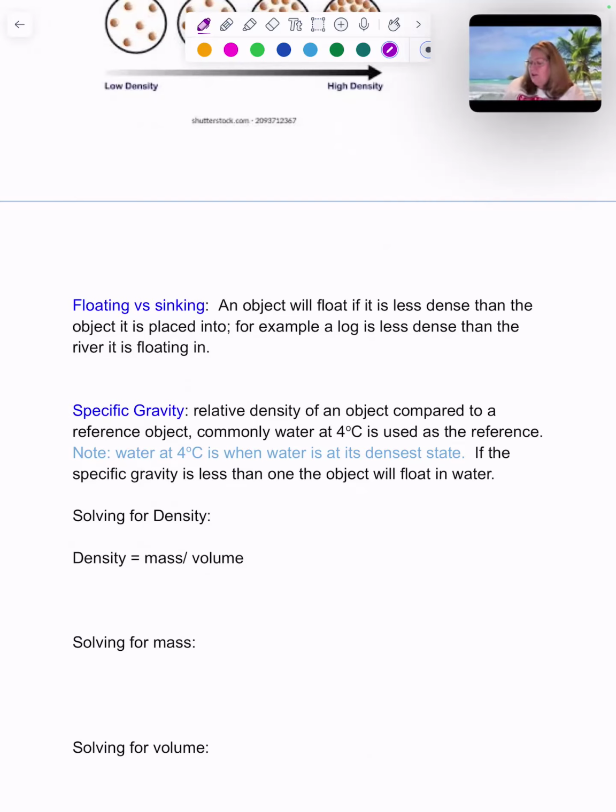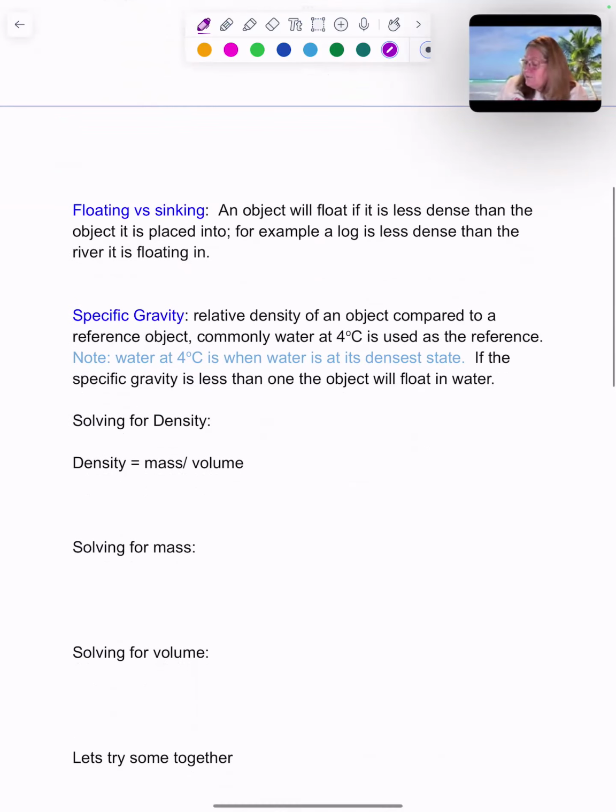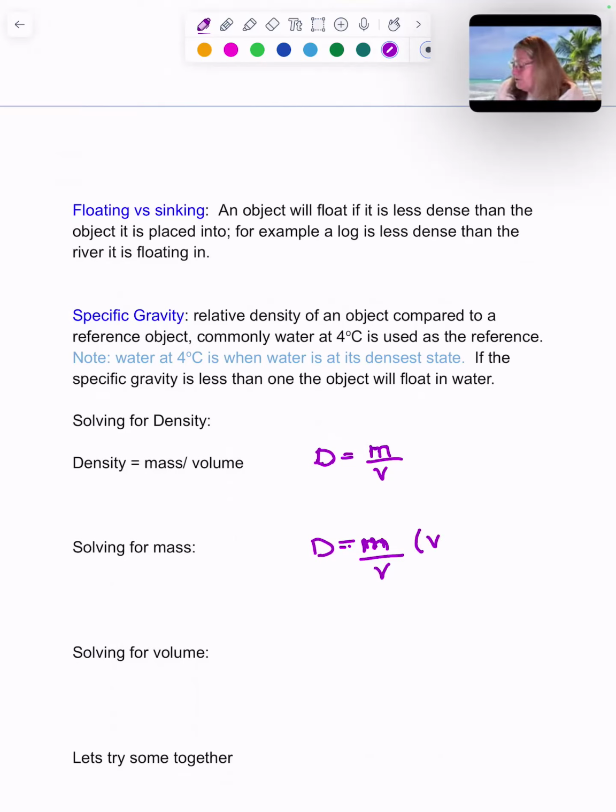So let's look at how to solve for density. Like we said, density is mass over volume. And let's look here. If we were going to solve this equation for mass, we would look at it and go, okay, we need to isolate mass. If it's mass over volume, I've got to undo that division by volume. So I'm going to multiply both sides by V. So density times volume equals my mass. And that's one way to look at this formula.